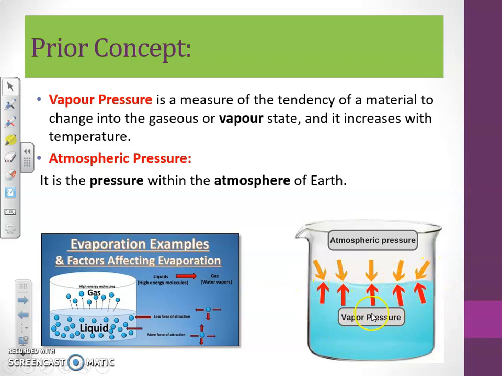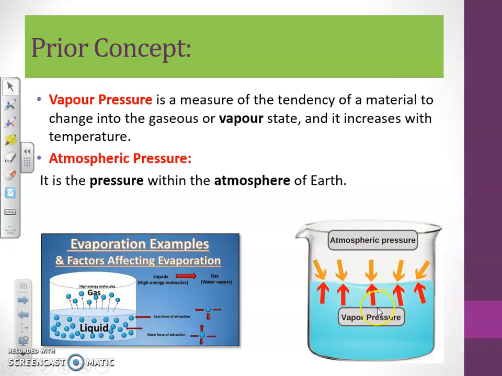We just discussed the vapor pressure, which is an internal pressure within the liquid itself and has a tendency to escape. But there is also atmospheric pressure on the external side; externally there will be atmospheric pressure on the liquid surface. Most of the time, the vapor pressure, that is this internal pressure, is lesser than the atmospheric pressure.